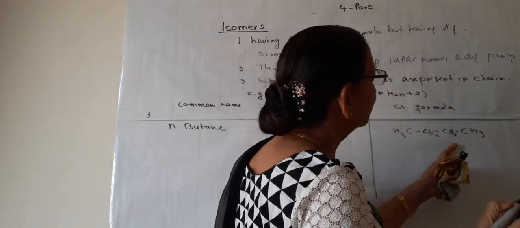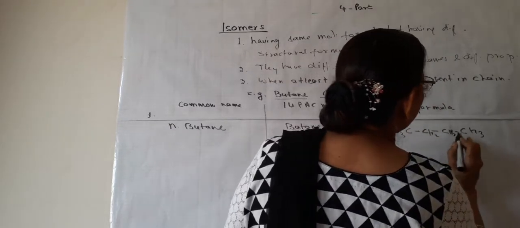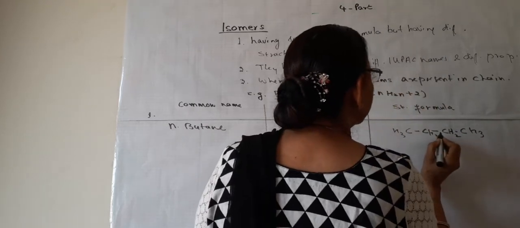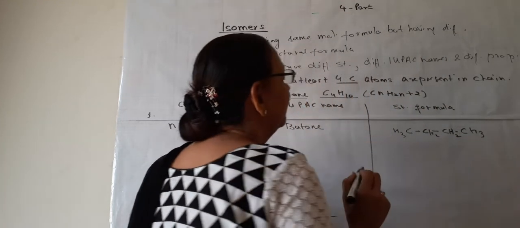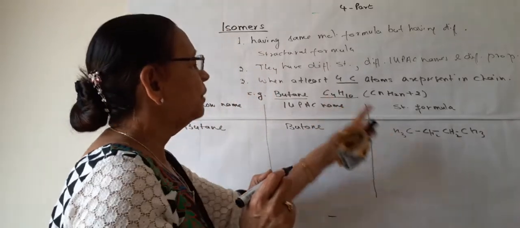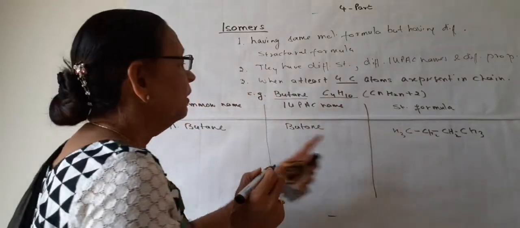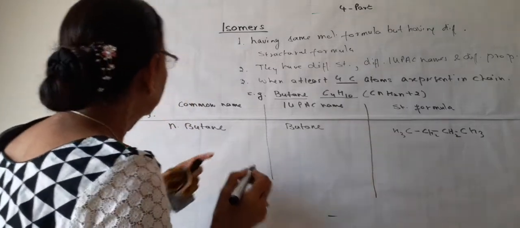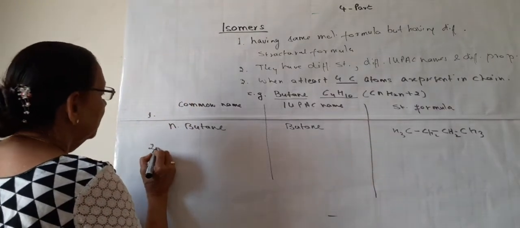CH3, CH2, CH2, CH3. 1, 2, 3, 4 carbons, and 3, 5, 7 and 10 hydrogens, C4H10. So this is the formula of normal butane. This is the IUPAC name and this is the common name.